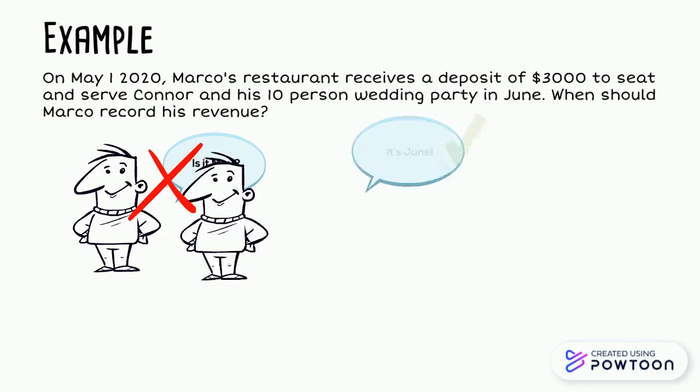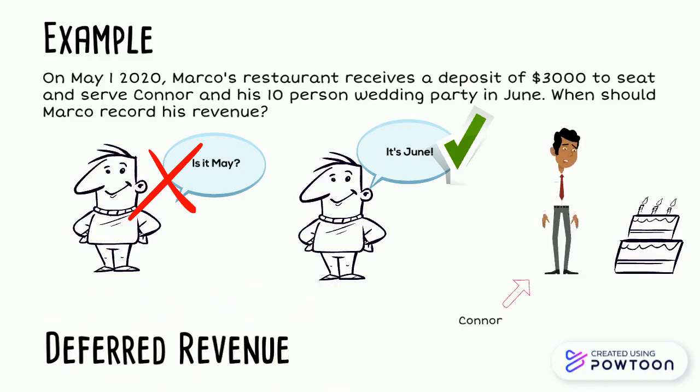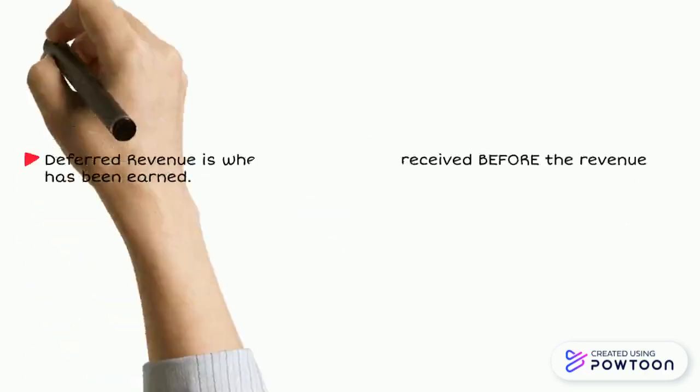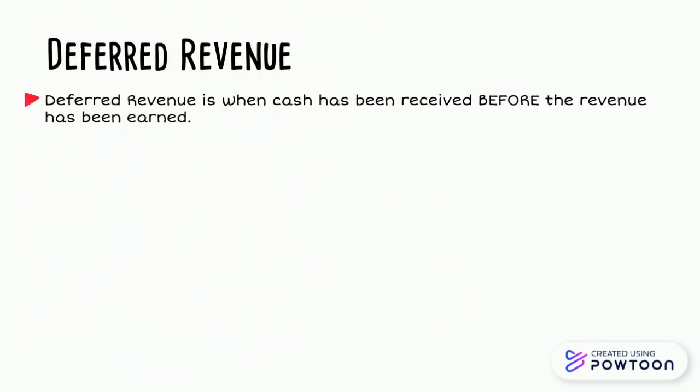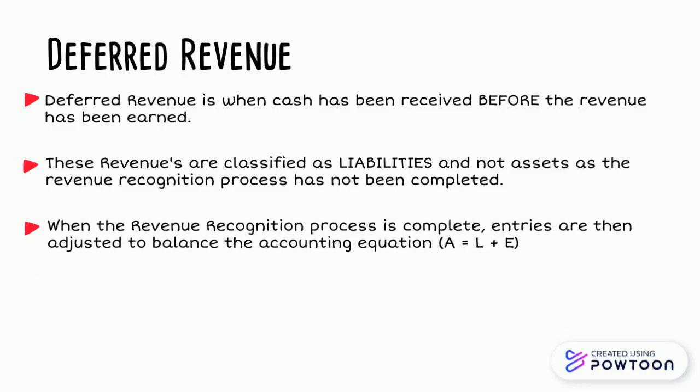In fact, the correct answer is June, and the reason for this is because Connor and his wedding party have still not utilised or consumed the $3,000 worth of goods and services purchased. In Marco's case, this would be referred to as a deferred revenue. Deferred revenue is when cash has been received before the revenue has been earned. These revenues are classified as liabilities and not assets, as the revenue recognition process has not been completed. When the revenue recognition process is complete, entries are then adjusted to balance the accounting equation.